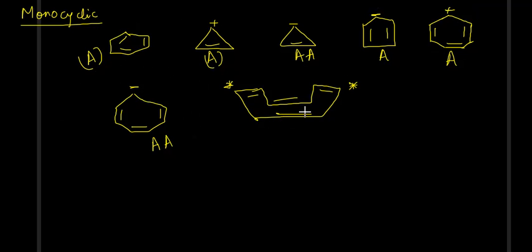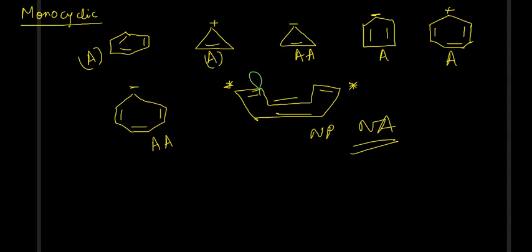If you see this one, the double bonds are not in planar configuration, so this is a non-planar compound and hence it is non-aromatic. This is cyclooctadiene, so this is non-aromatic. Cyclooctadiene is non-aromatic, so this one you have to remember at this moment. I will explain the reason why it is non-aromatic.